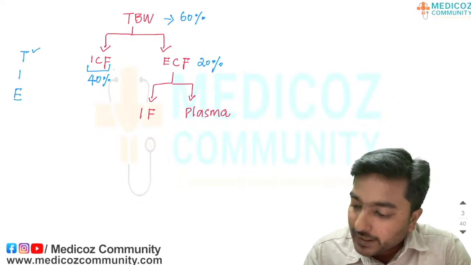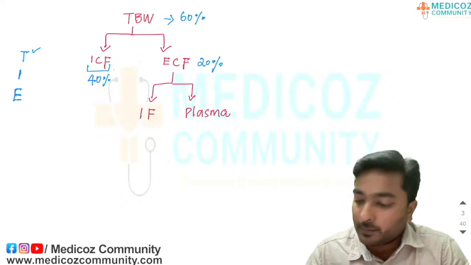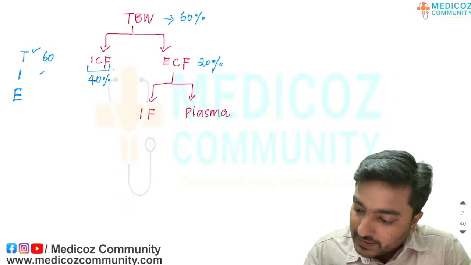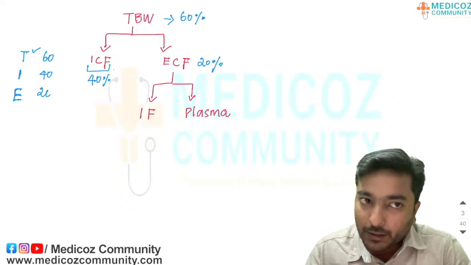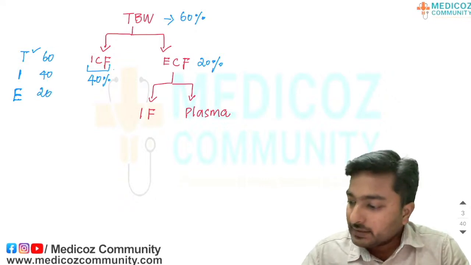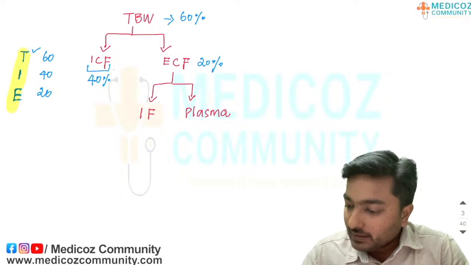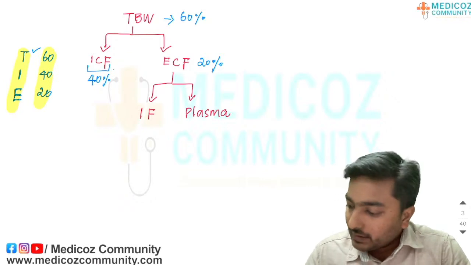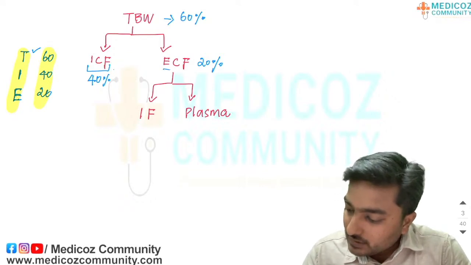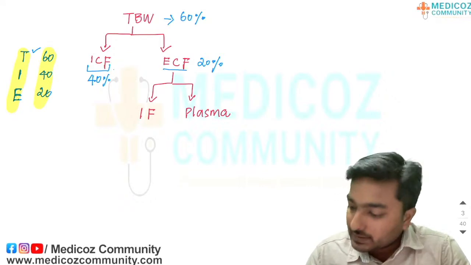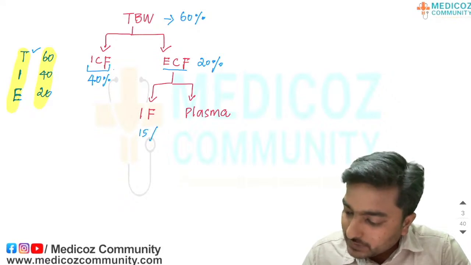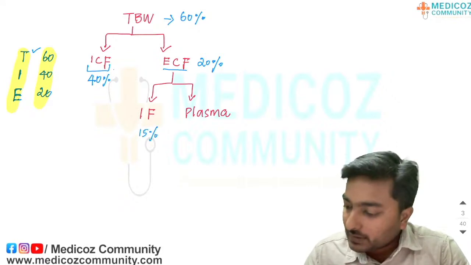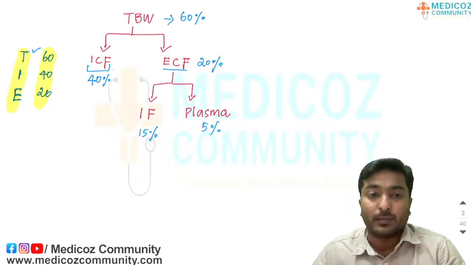You could easily remember it as TI. This is for total body water, intracellular fluid, and this is for extracellular fluid compartment, and the rule is the 60, 40 and 20 rule. You could easily remember it as TI 60, 40, 20 ratios. Next, this extracellular fluid compartment 20% is divided into 15% interstitial fluid compartment and 5% plasma.